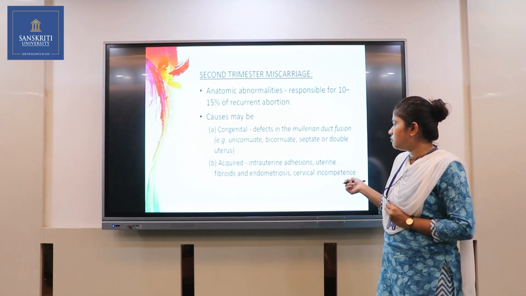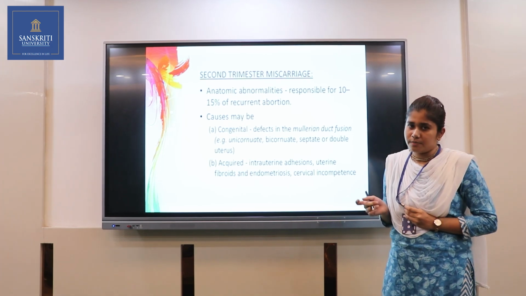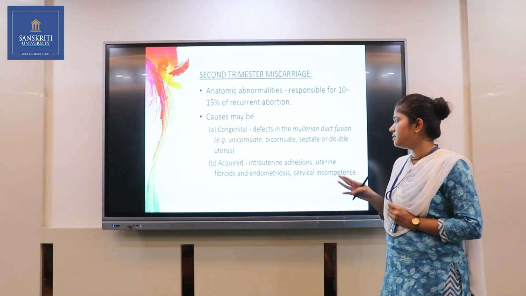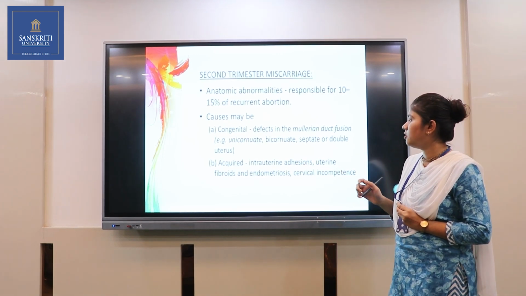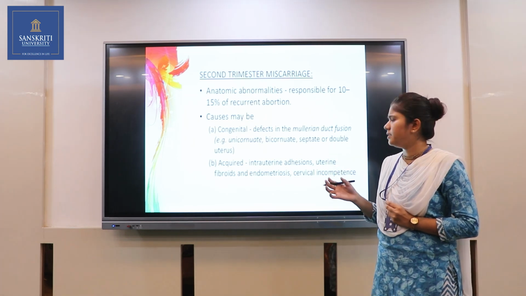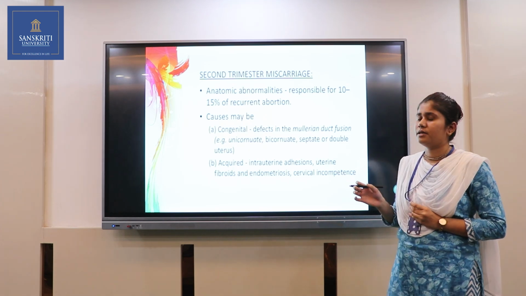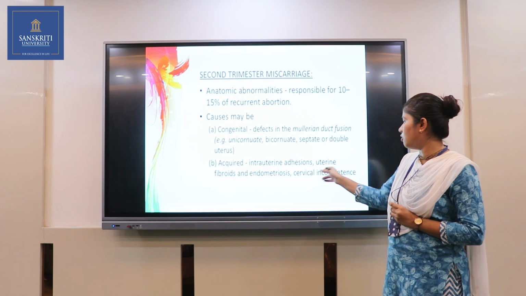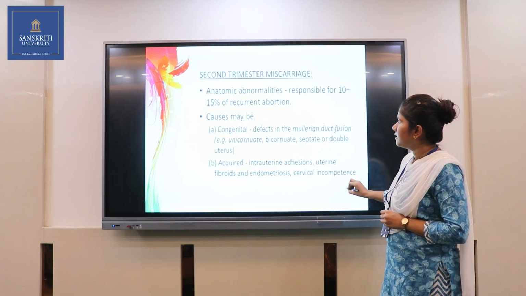Then acquired intrauterine adhesion, if any intrauterine adhesion is present. Then uterine fibroids, if any tumors are present inside the uterus. This also leads to abortion, recurrent abortion. Endometriosis means there is abnormal growth of the endometrium layer of the uterus. Then cervical incompetence. Abnormal dilatation of the cervix is called cervical incompetence. These all are the causes of second trimester miscarriage.